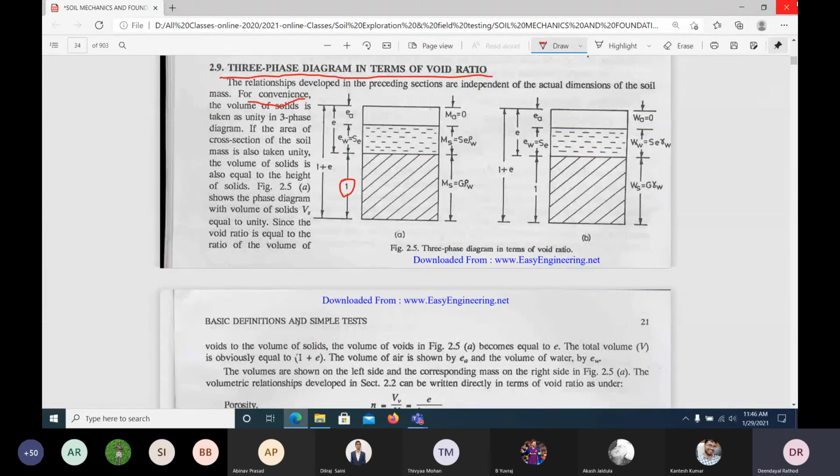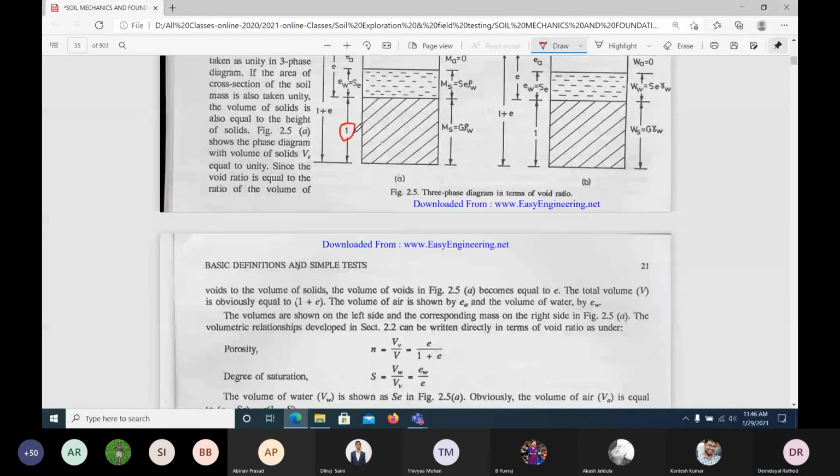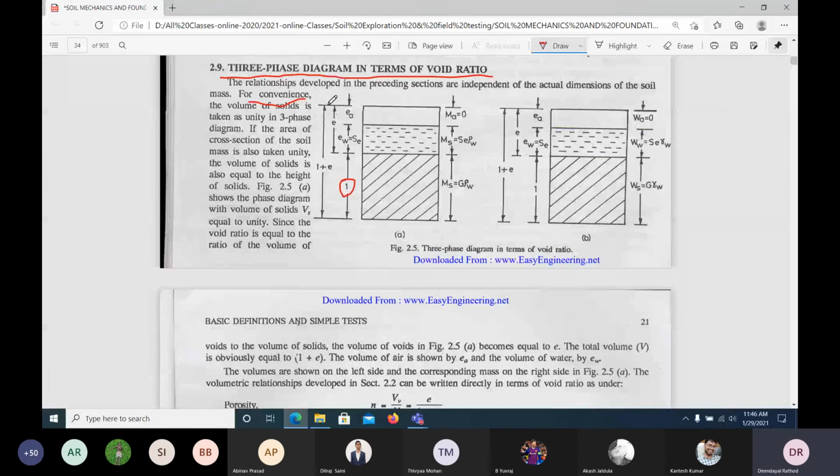Now look at this. When this is unity, very careful. So what is the total volume here? Or you can say, what about e? How will we get this e? The volume of voids. Look at this one.